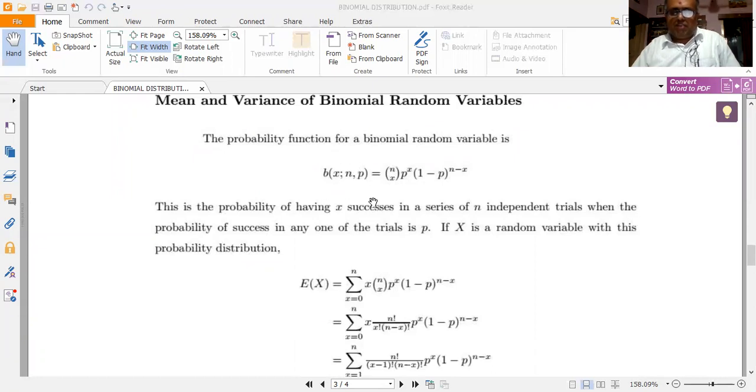So I have got px of x is equal to nCx p to the power of x into (1 minus p) whole to the power of n minus x. This is another way of writing the binomial distribution. You write it as px of x only, one notation. Okay. So as I told, the binomial distribution is nothing but the measure of the probability of having x successes in a series of n